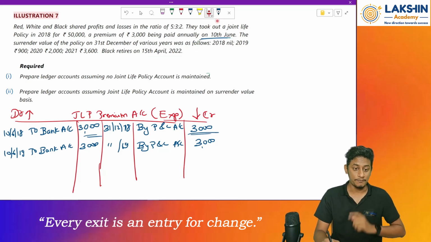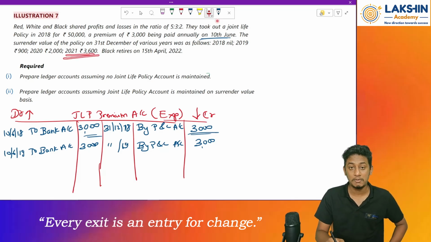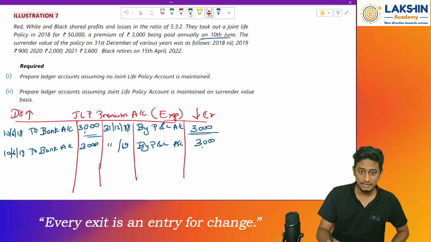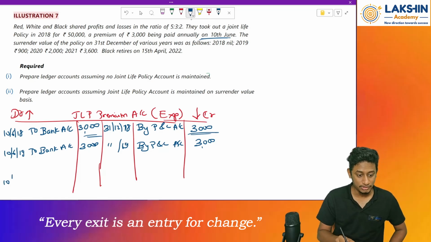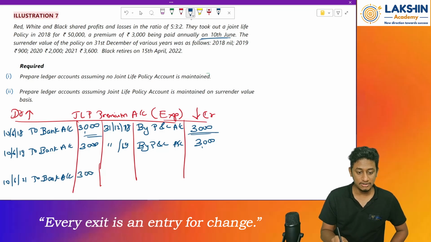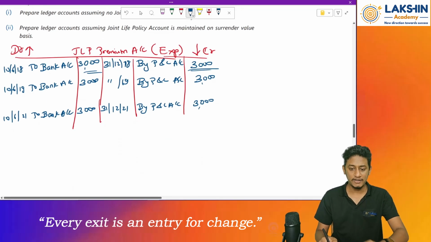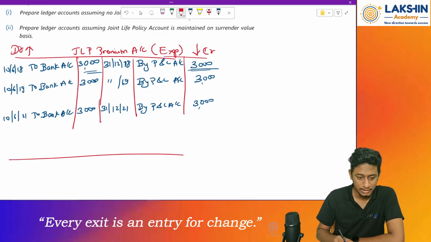Clear? So now, that means the insurance premium is paid till 2021. So I will just skip the remaining entries and straight away go to the last entry, 2021, to bank account, rupees 3000, and on the same 31st December 21, by P&L account. I will transfer the entry to the P&L account, rupees 3000. Clear? And now if I ask you to prepare the P&L account, simple.